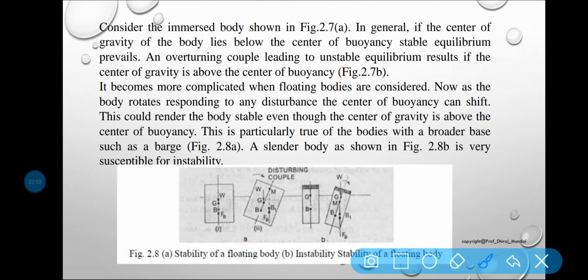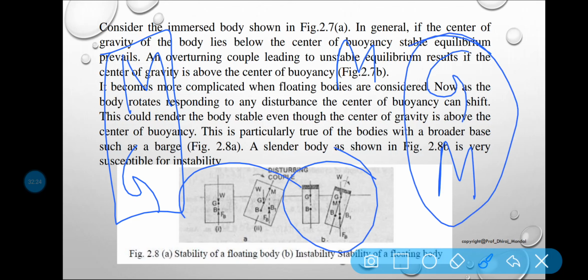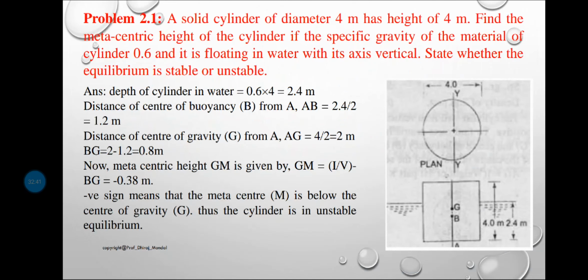So for stable equilibrium, M should be above G. Okay, M will be above, G will be below, okay. And the same procedure for unstable equilibrium, M should be below G. So this diagram you need to know. You just imagine this diagram, draw this diagram, practice this diagram, and you can easily find the solution.